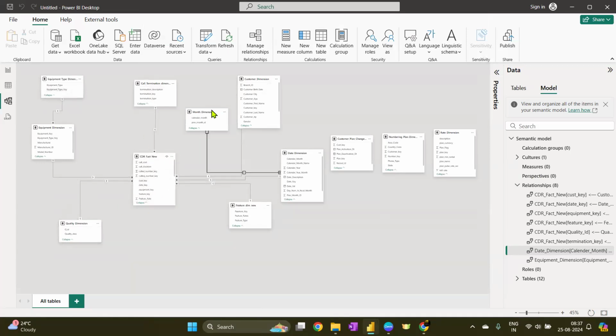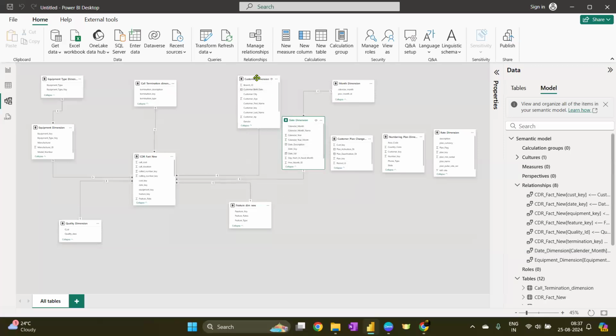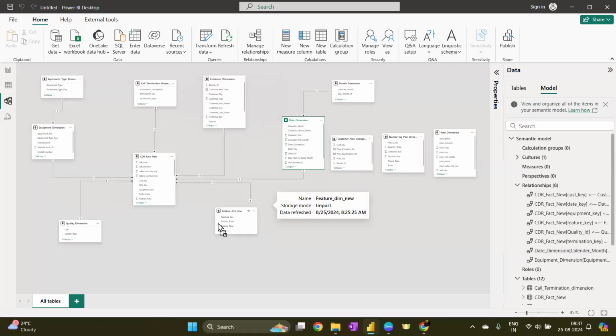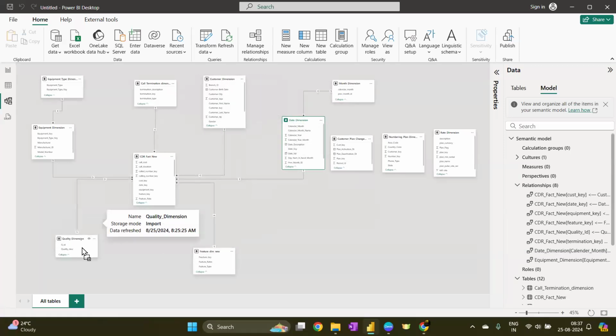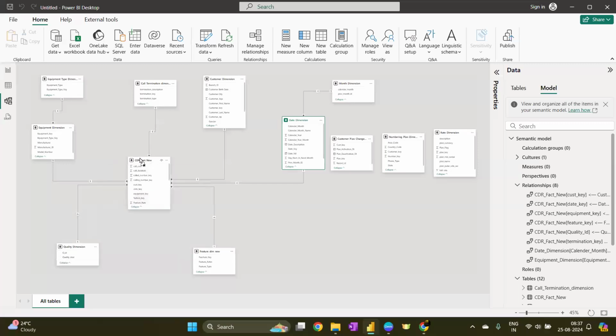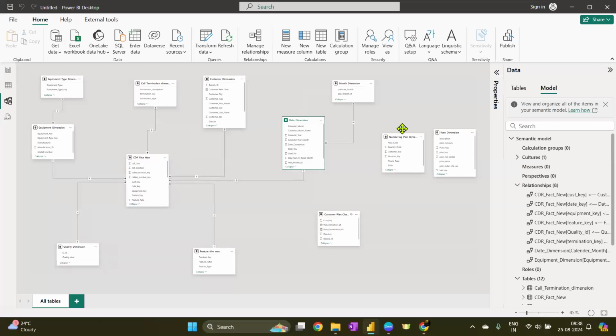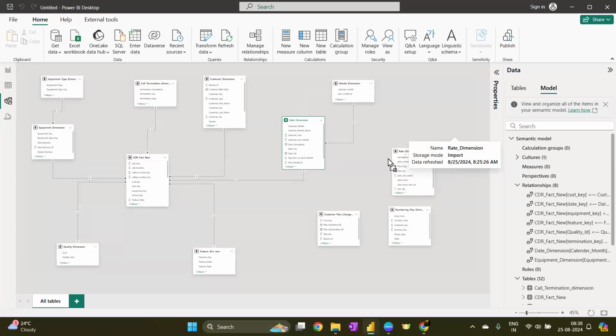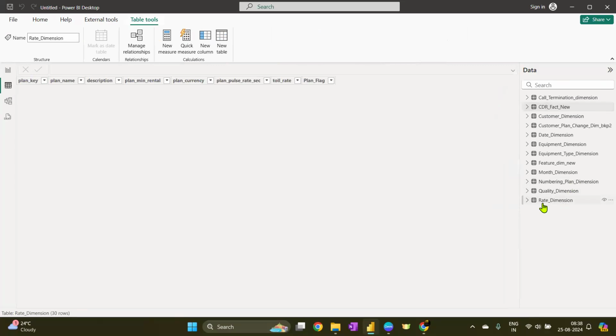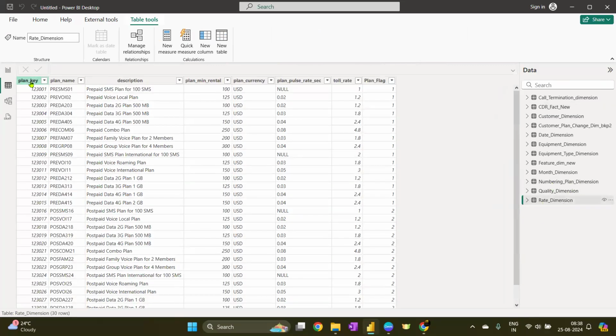So my fact table is in the center. This date dimension is here. I'm just rearranging it to understand how the connections are made. Okay, so there are three tables that are not yet connected, and let's see about my rate dimension table. What is it about? If it is about plan information, plan key, plan name, description, it is about plan information only.